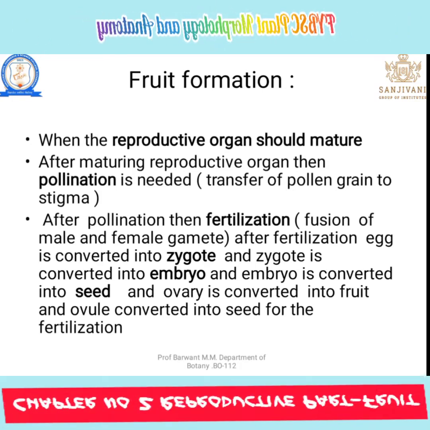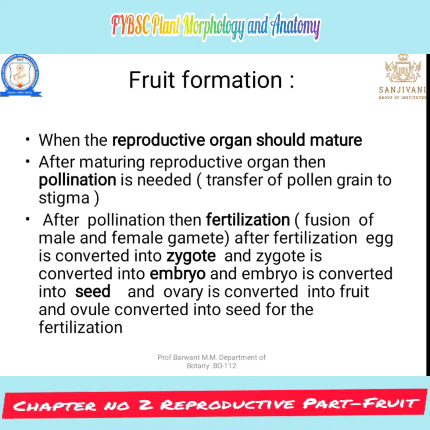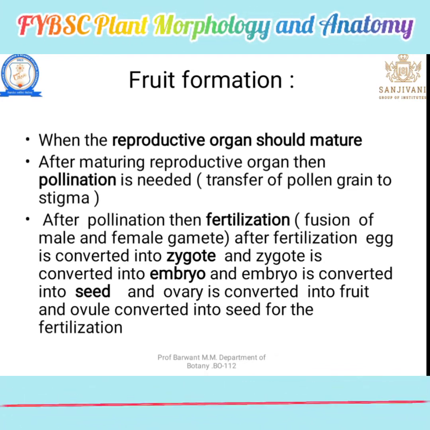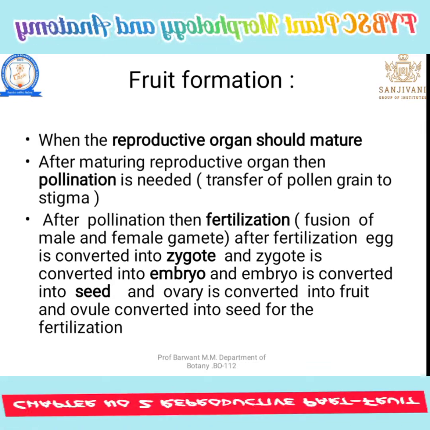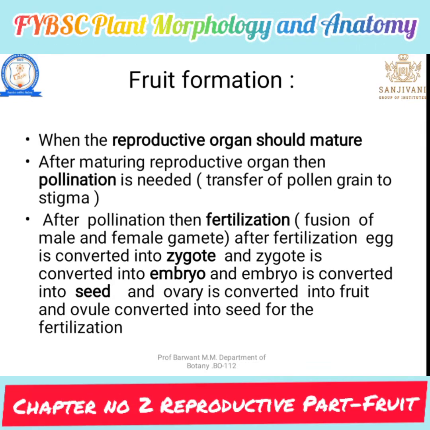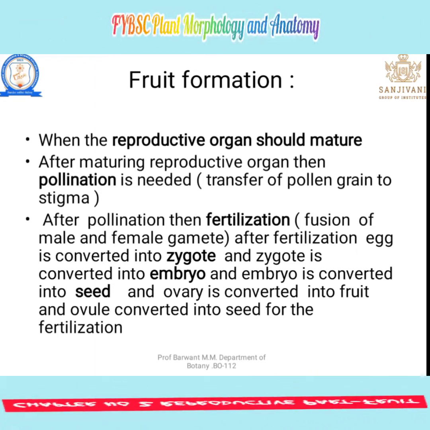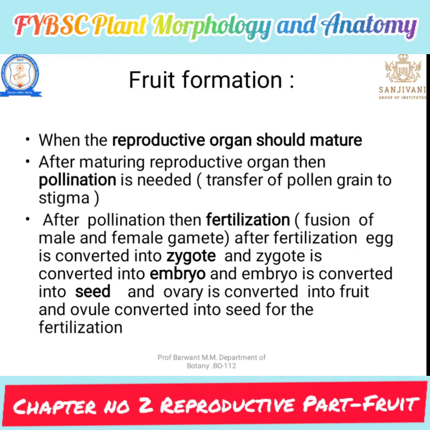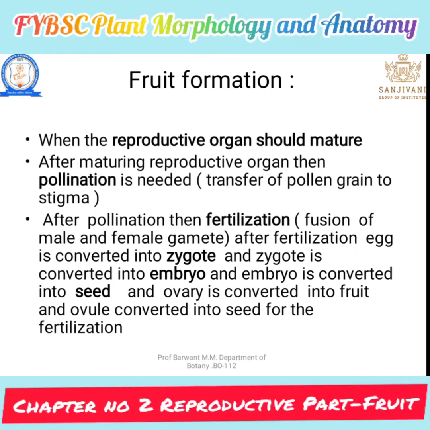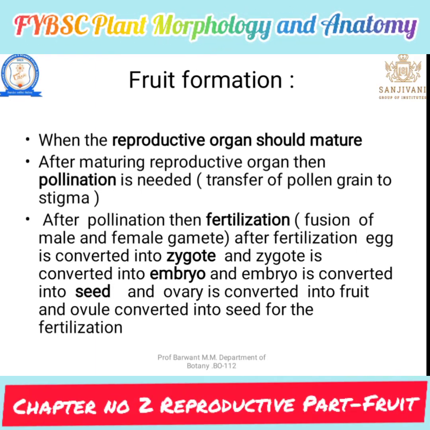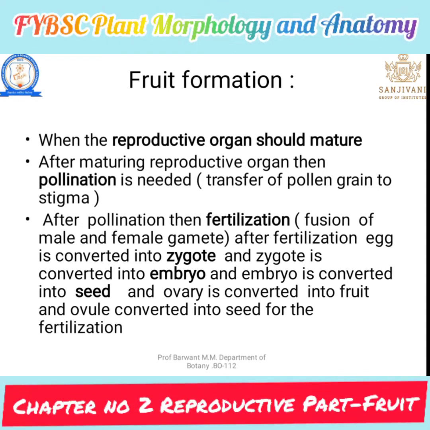Before seeing anything, students should know how fruit formation is done in a plant. In plants there are two types of reproductive organ, male and female. The male reproductive organ is the androecium, and its individual member is the stamen. The female reproductive organ is the gynoecium, and its individual member is the carpel.